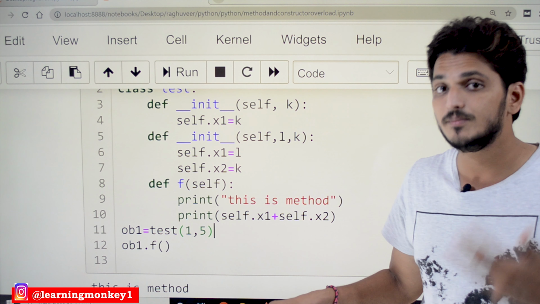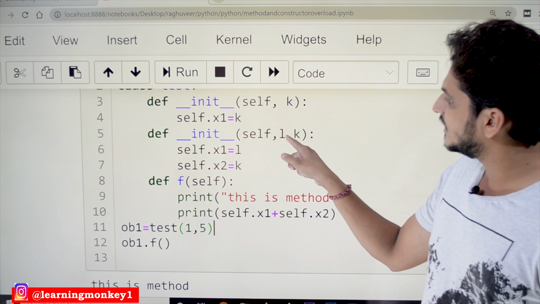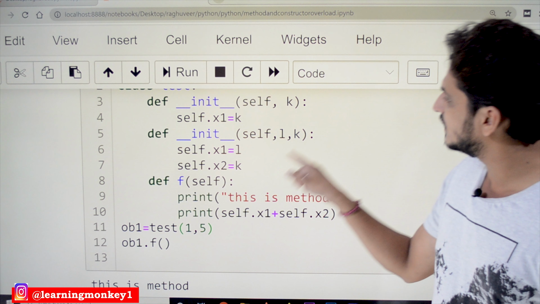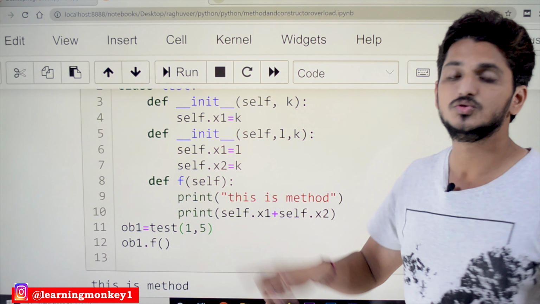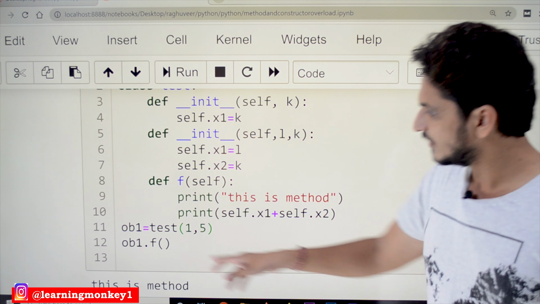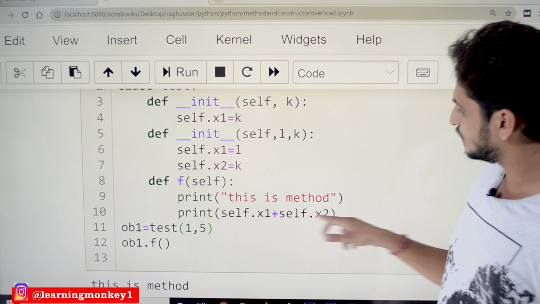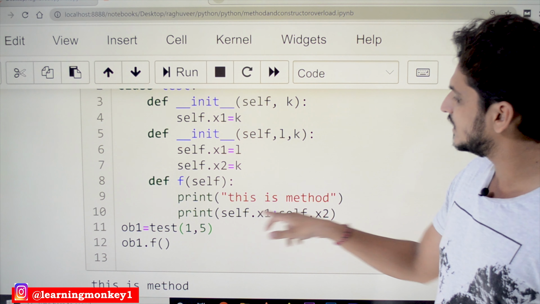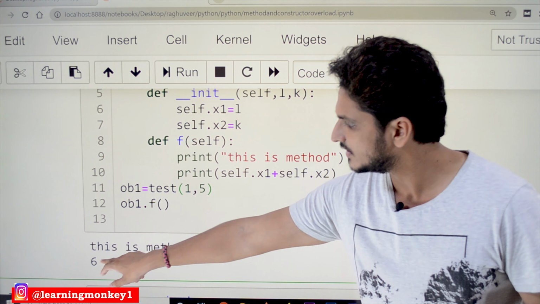How many parameters are we passing? Two parameters. In place of L it will go 1, in place of K it will go 5, and these L, K values are assigned to the instance variables x1, x2. Yes, this is executing. If you call ob1.f, it calls this function and the program executes. 1 plus 5 means 6 is displayed.